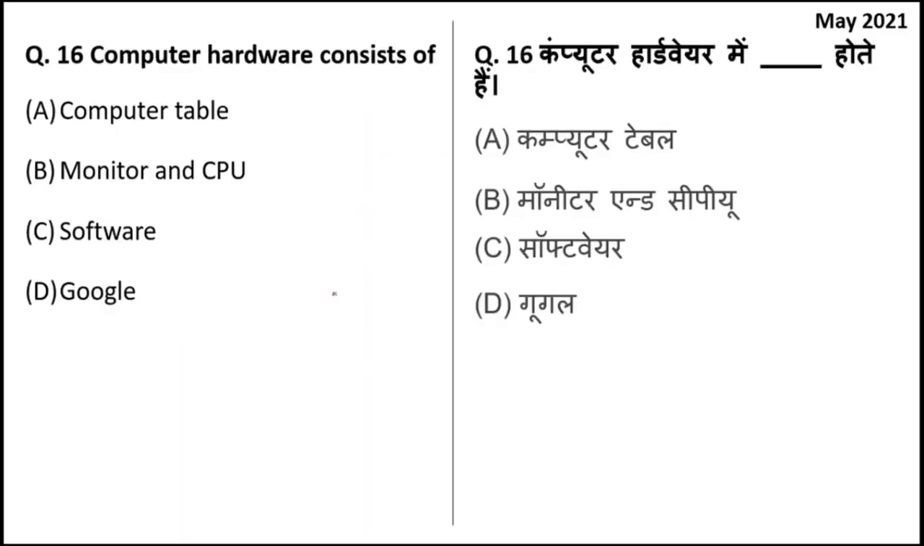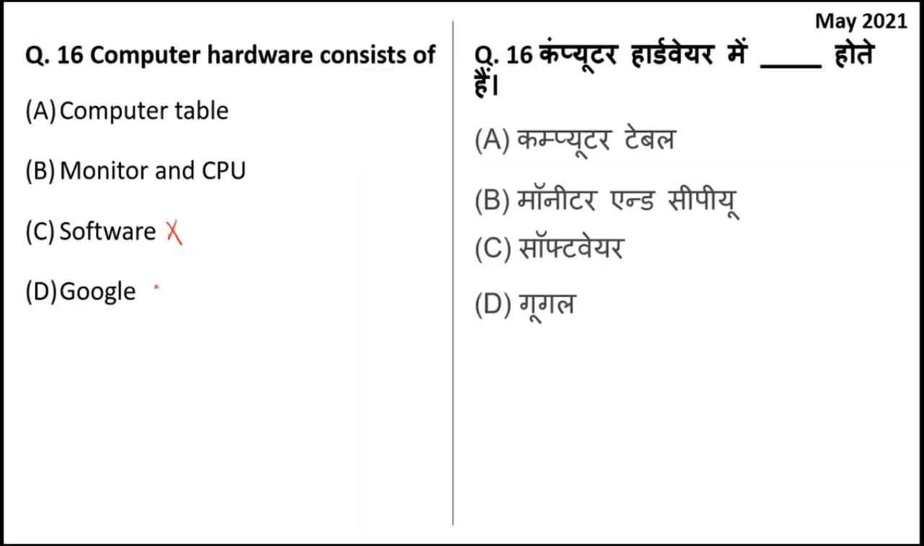Computer hardware consists of computer table, monitor and CPU, software and Google. So computer hardware are those computer devices that can be touched. Okay. So you can touch a mouse or a monitor or a CPU, but you cannot touch a software because software are programs that you cannot touch.